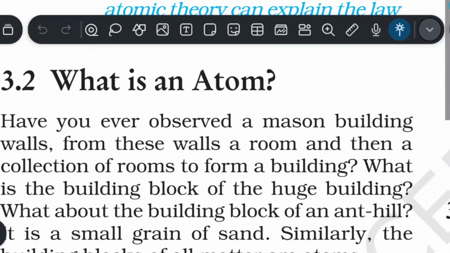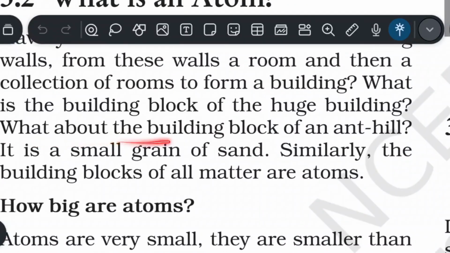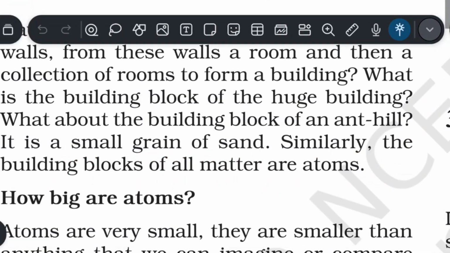Now we'll discuss 3.2. What is an atom? Have you ever observed a mason building walls? From these walls a room and then a collection of rooms form a building. What is the building block of a huge building? What about the building blocks of an ant hill? It is a small grain of sand. Similarly, the building blocks of all matter are atoms.